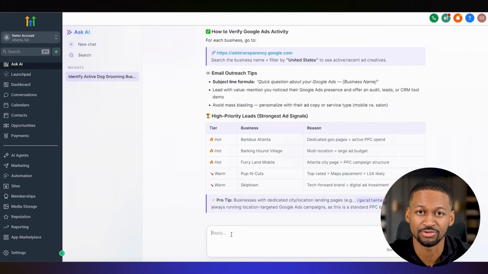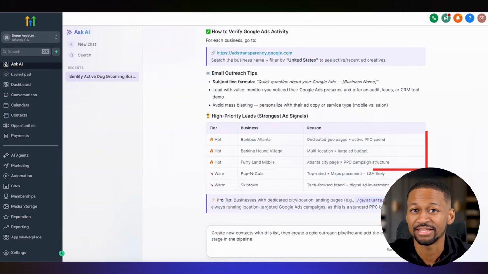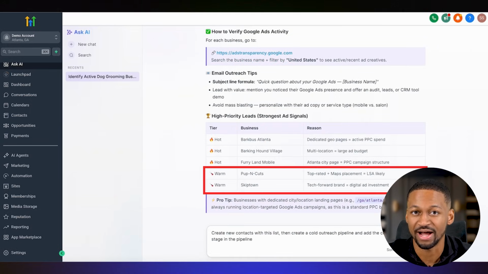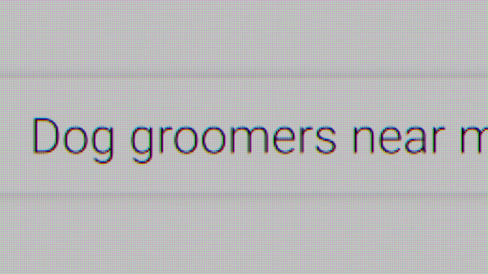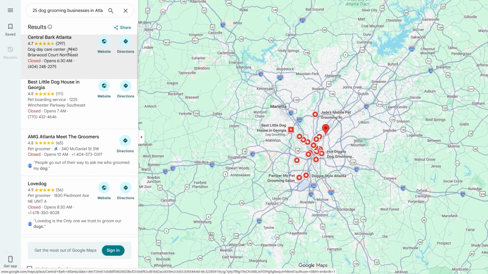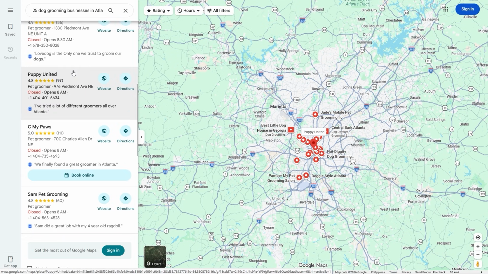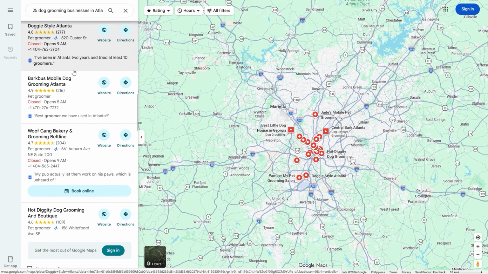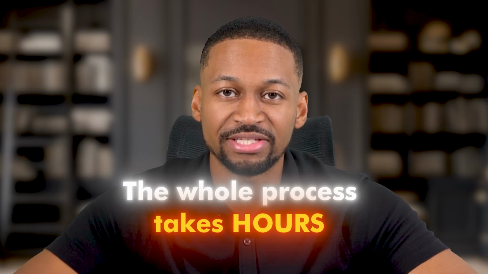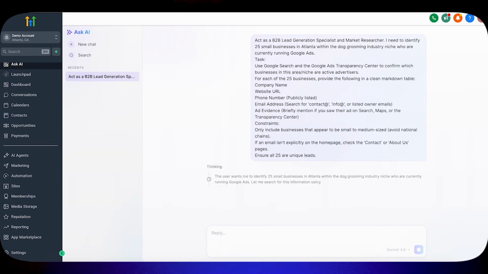And it even went a step further and categorized them into hot leads and warm leads based on how strong their advertising signals were. Now think about that for a second. If you're starting an agency and you need to find prospects, you usually have to go to Google Maps, search manually, write down business names, go to each website one by one, hunt for their email address, and then try to figure out if they're even spending money on ads. That whole process takes hours, and I just did all of it with one prompt.